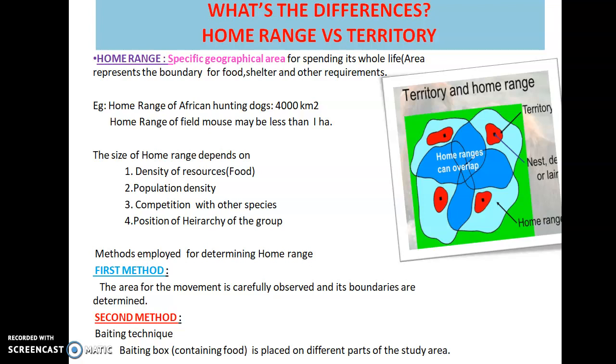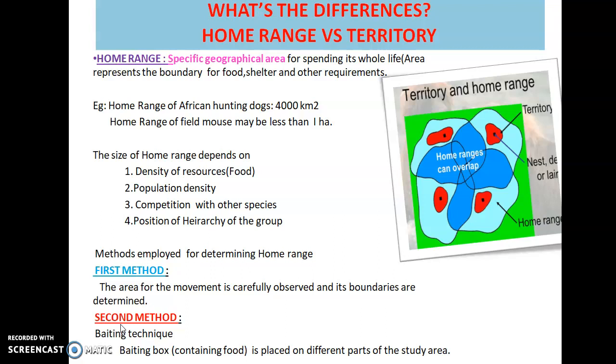Before going to the estimation of animal methods, do you know what is the difference between home range and territory? If you don't know, let's realize what is the difference between these two terms.